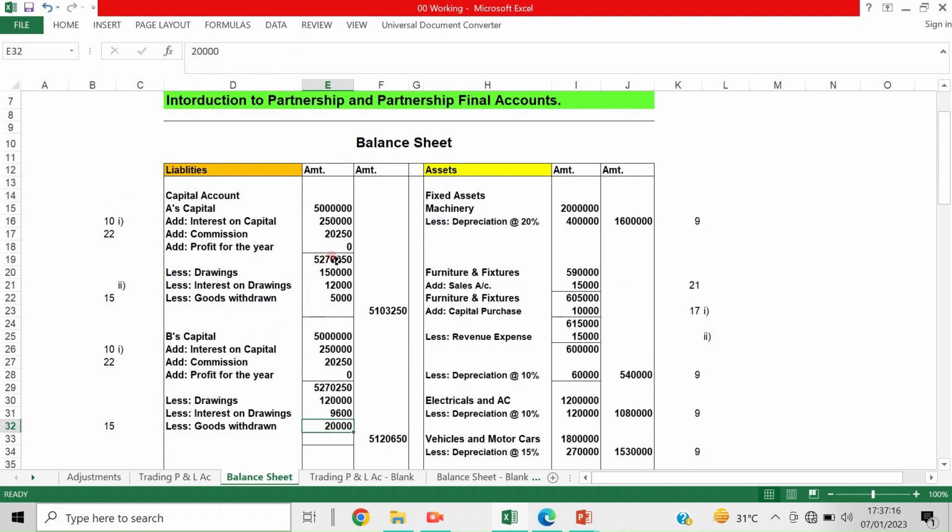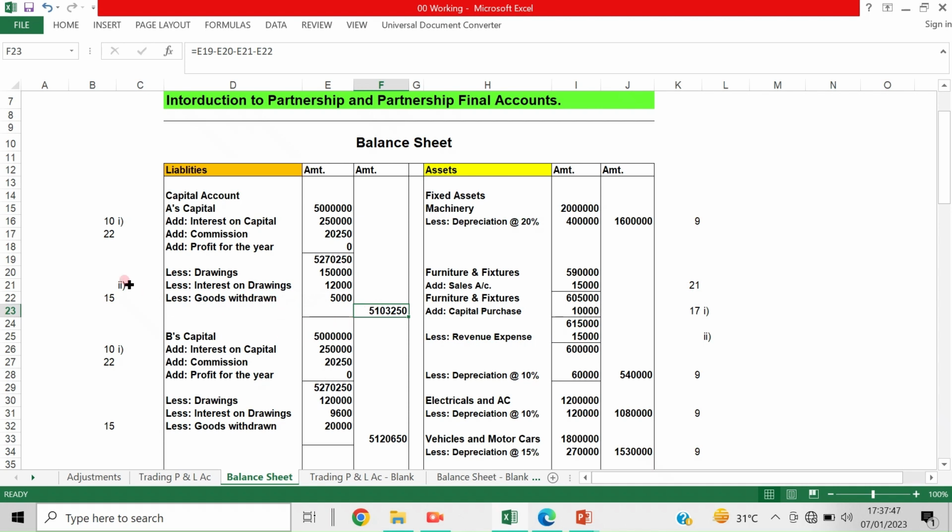So under the fluctuating method, the total capital is taken here, add interest on capital, add commission, add profit for the year. These are added in total, and then out of the total amount, less drawings, interest on drawings, goods withdrawn. Like that, if anything is affected it should be deducted, and then the final amount should be taken to the outer column.